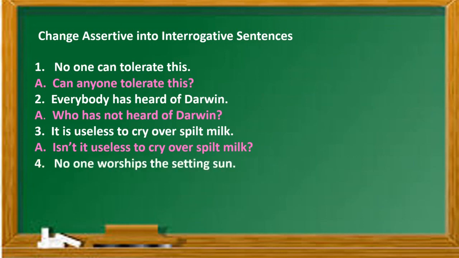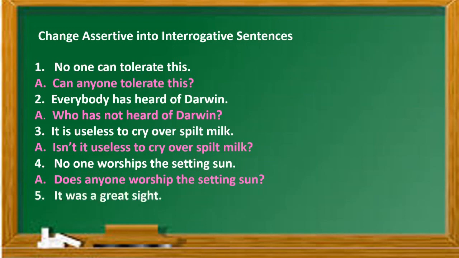Next sentence, no one worships the setting sun. So here worships is the simple present tense, so we'll be using does. Okay, so does anyone worship the setting sun? No one is converted into anyone. So does anyone worship the setting sun? No, everyone worships the rising sun. Okay, and the last sentence of this exercise, it was a great sight. So we will say wasn't it a great sight?